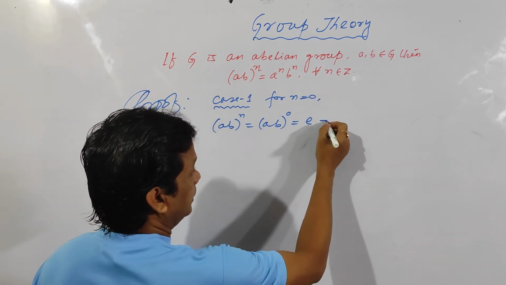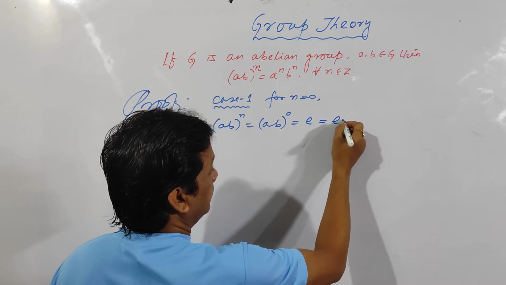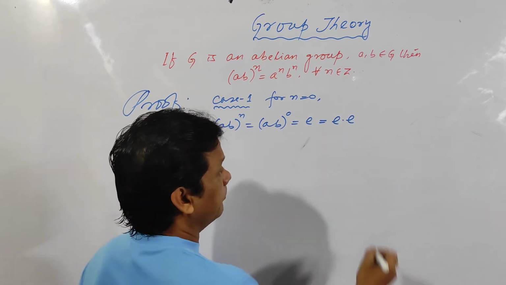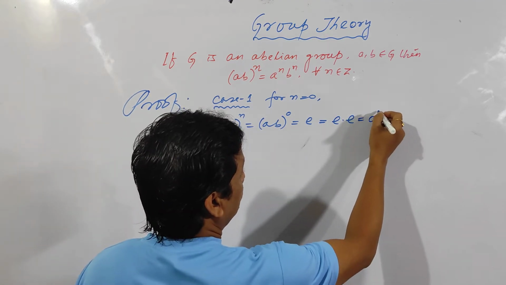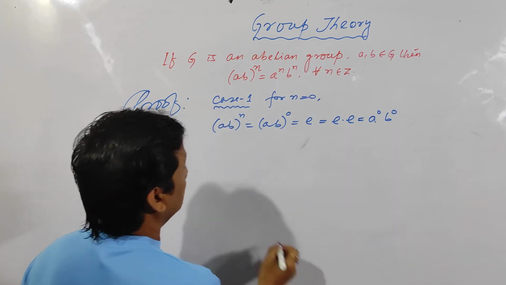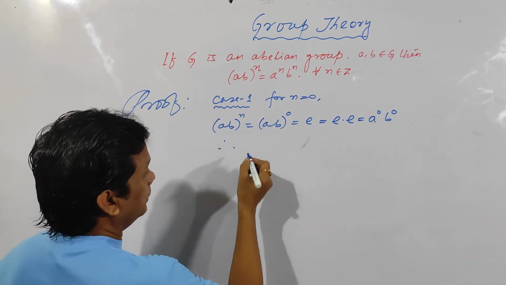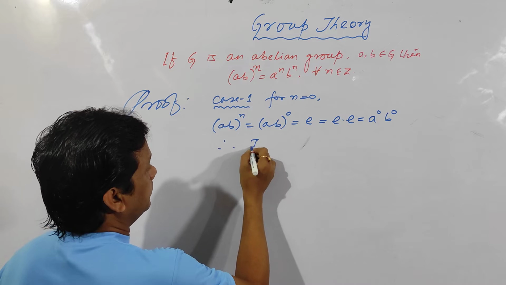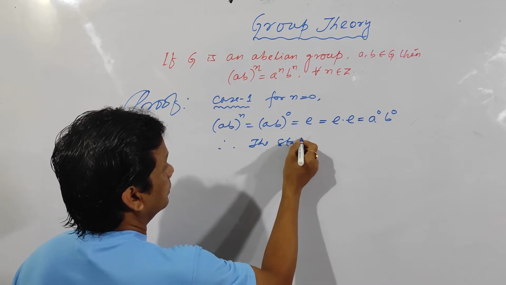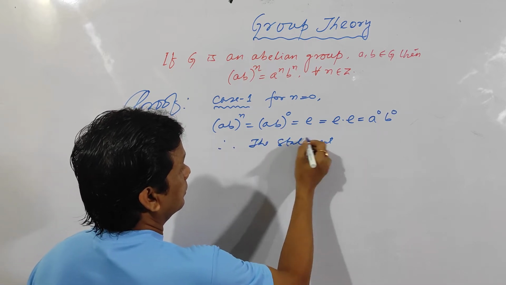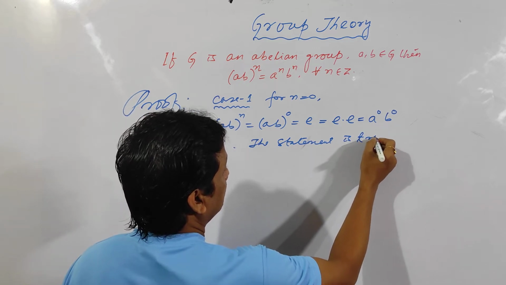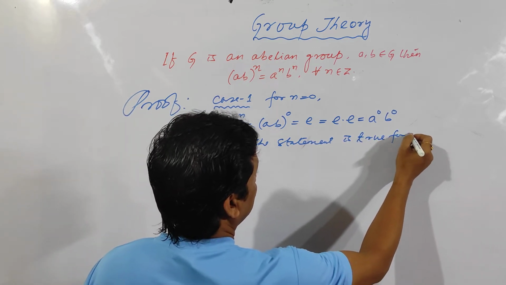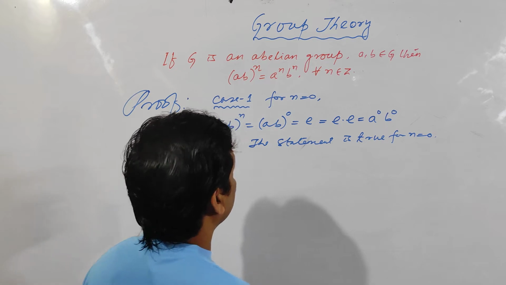That is identity element, and e can be written as e into e, and it is equal to a to the 0 into b to the 0. Clear? Therefore, the statement is true for n is equal to 0.